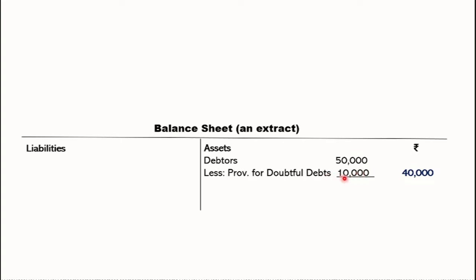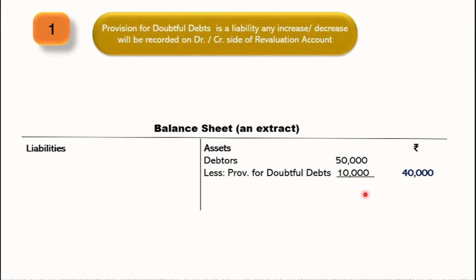In the same way, if this provision for doubtful debts amount decreases, it's a profit and it will be shown on the credit side. So what we learned here, as a first point, is that provision for doubtful debt is a liability, and any increase or decrease will be recorded on the debit or credit side of the revaluation account.